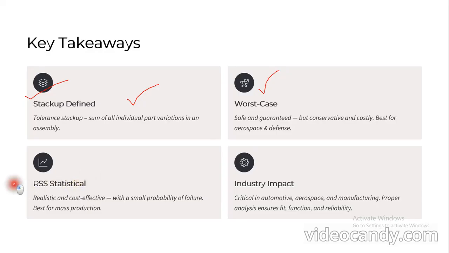Next one is RSS. Here we are using realistic and cost effective analysis. It can be used for products or assemblies which have mass production. The impact of this tool in industry is that it can be used in automotive, aerospace and manufacturing. Proper analysis ensures fit, function and reliability. Hope all of you understood the key takeaways.